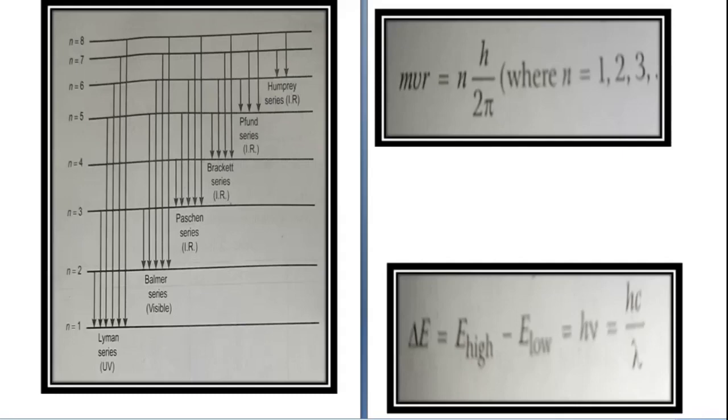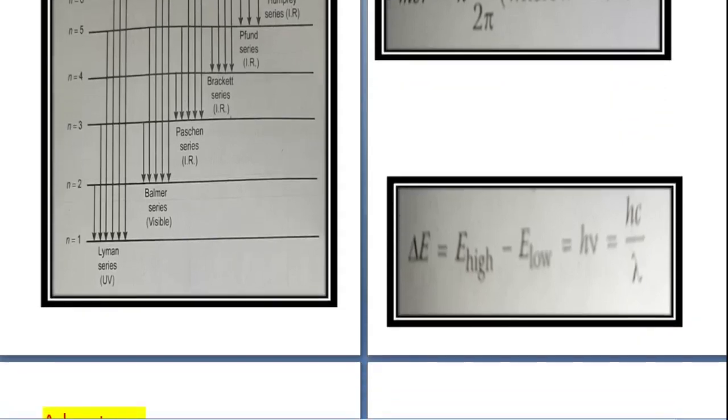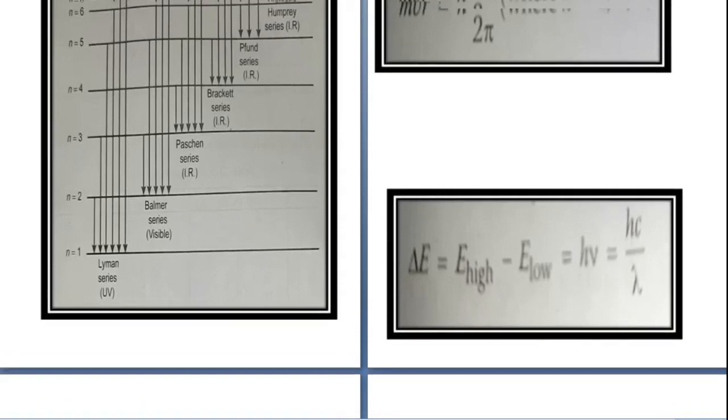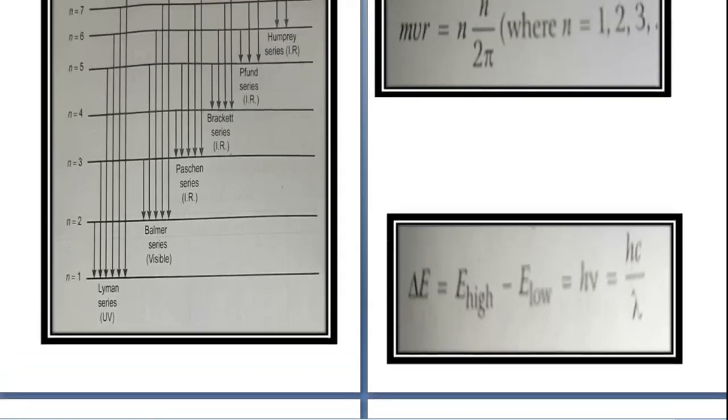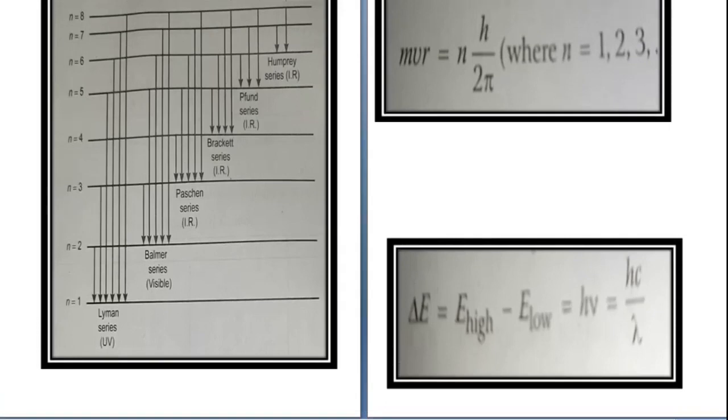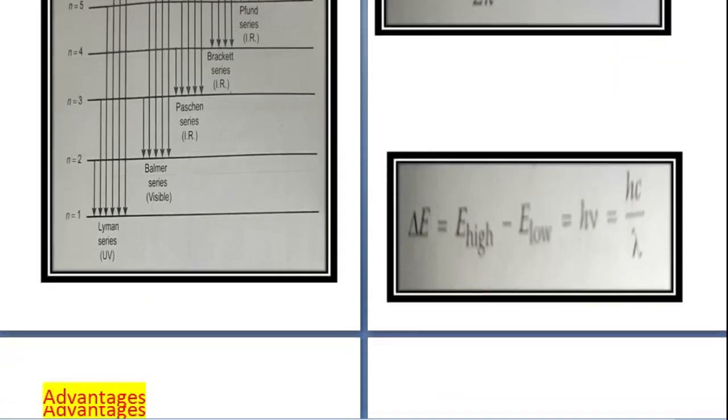So energy is absorbed when an electron jumps from inner to outer orbit, and it is emitted when it jumps from outer to inner orbit. Okay, what does it mean? That when it is going from inner to outer, it has to absorb energy. That means the inner orbit has less energy, and if it is coming from outer to inner, then it has to emit some energy to be able to come.